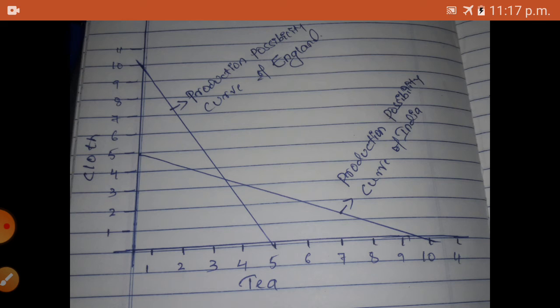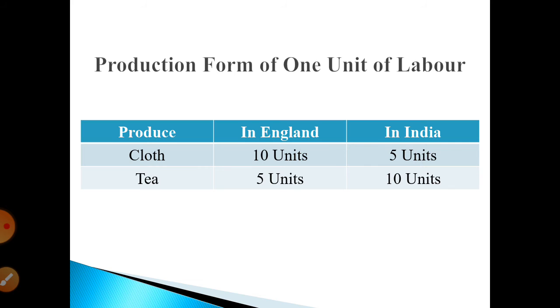From this production possibility curve we can understand that England has the absolute cost advantage in the production of cloth, and it has an absolute disadvantage in the production of tea, for a given amount of resources. So it can produce more cloth and less tea.